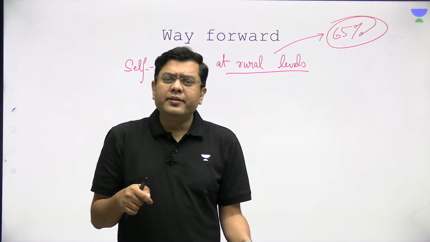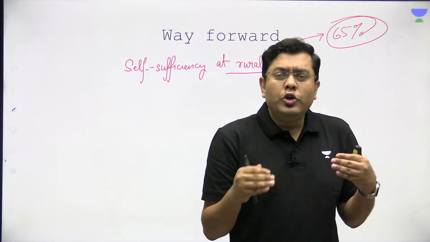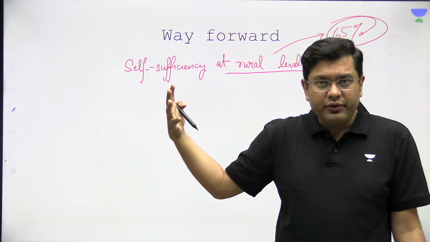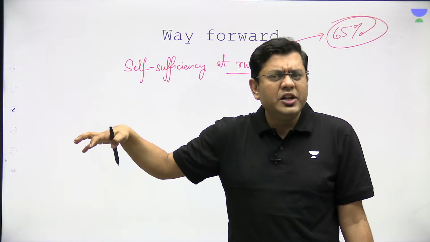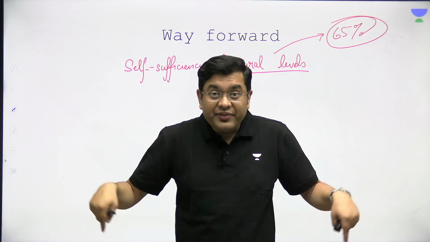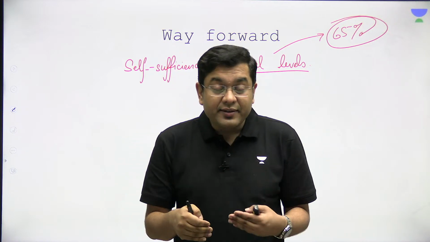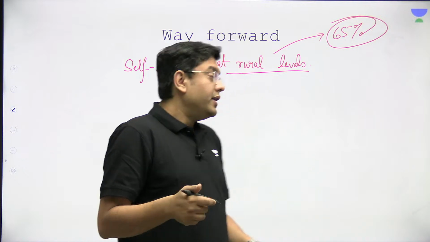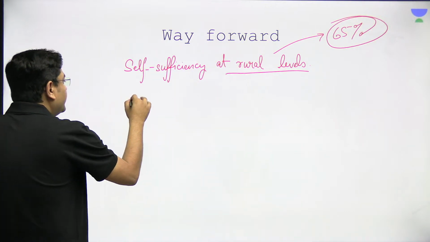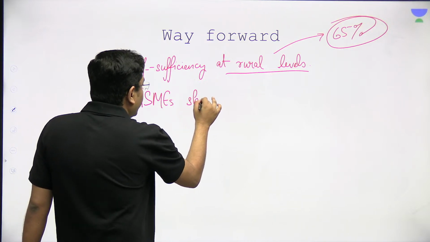Each of the rural areas should be their own producing centers. You need not have very large industries. Large industries also have their own place, but you can have semi-scale industries. MSMEs should be promoted, right? So promotion of MSMEs should be encouraged.